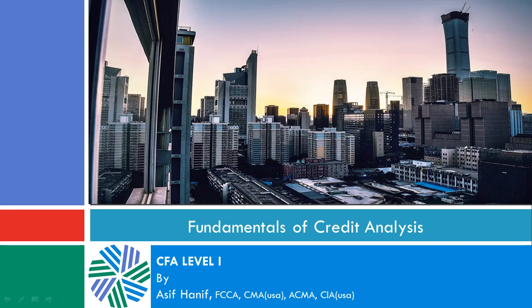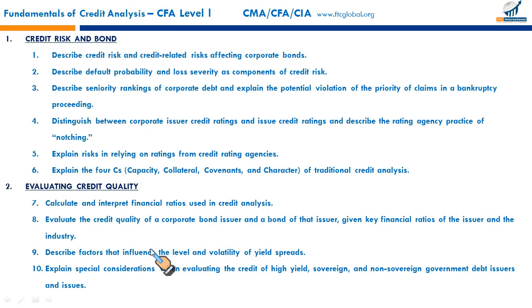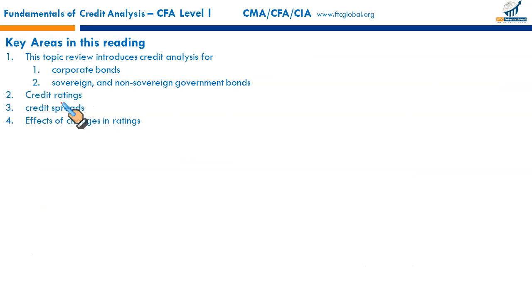Our next reading is Fundamentals of Credit Analysis. These are the learning outcome statements split into these two specific areas: credit risk and bond, and evaluating credit quality. So the key areas covered in this reading: this topic review introduces credit analysis for corporate bonds, sovereign and non-government bonds. We'll also discuss credit ratings, credit spreads, and effects of changes in ratings.